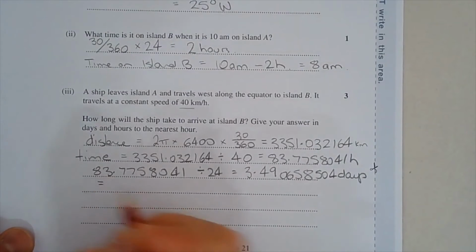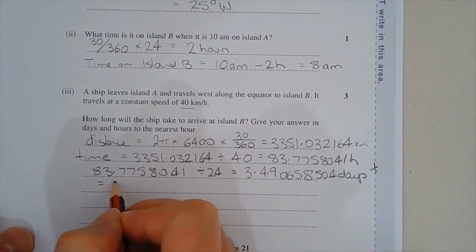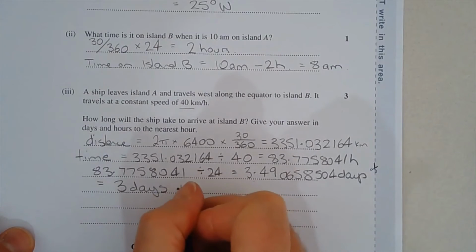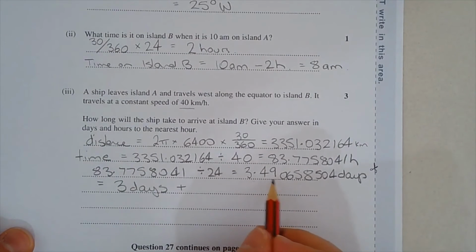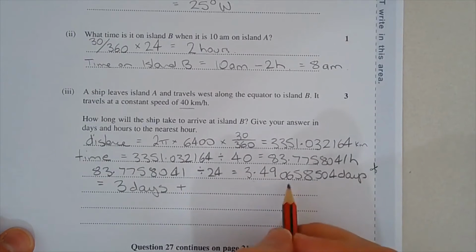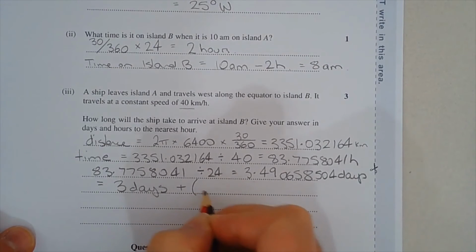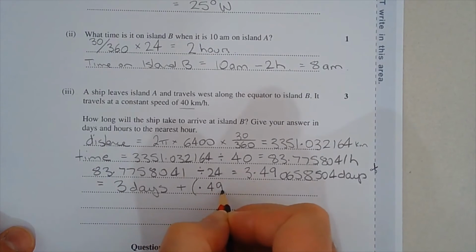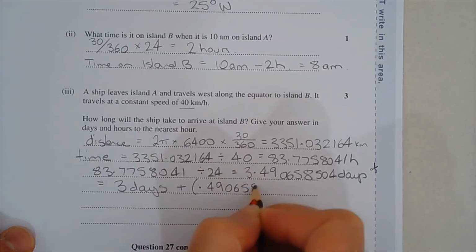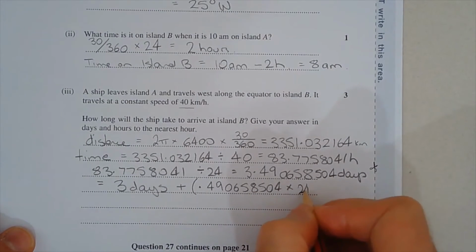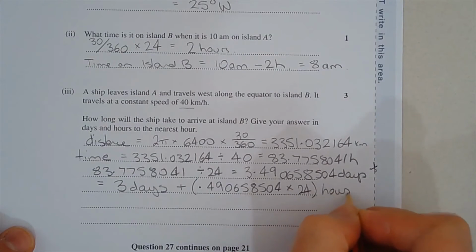So in terms of days and hours, that's equal to 3 days plus 0.490658504, and we need to convert this decimal part into hours, because that's still in days. So that's 0.490658504, multiply that by 24 hours.